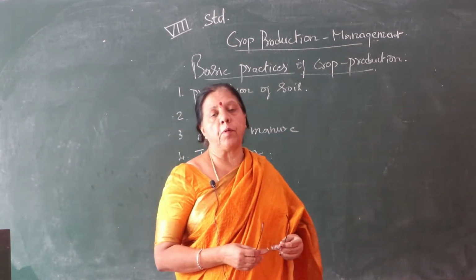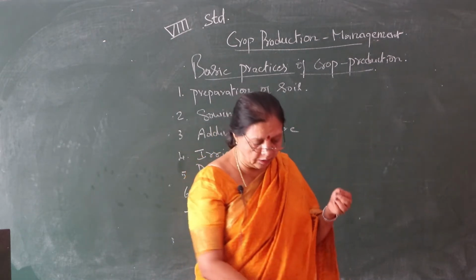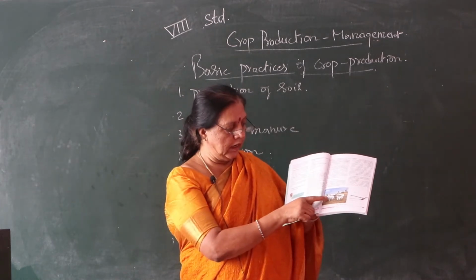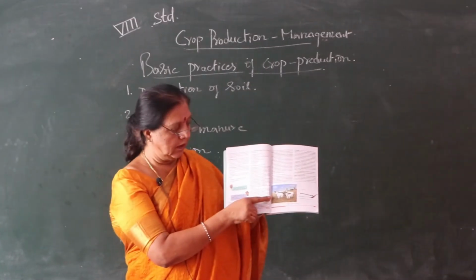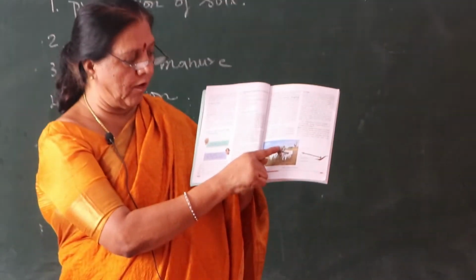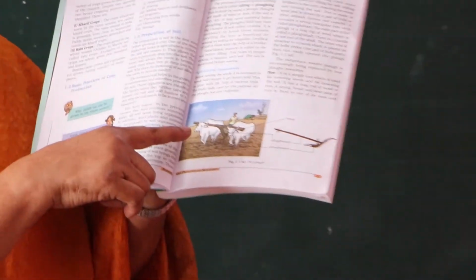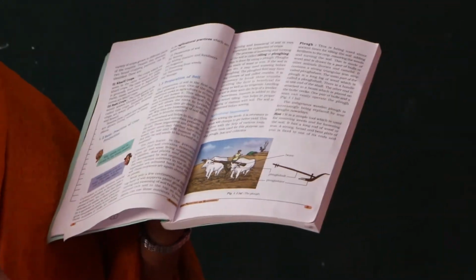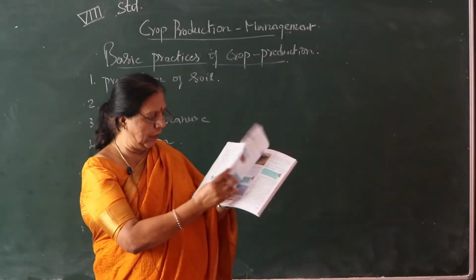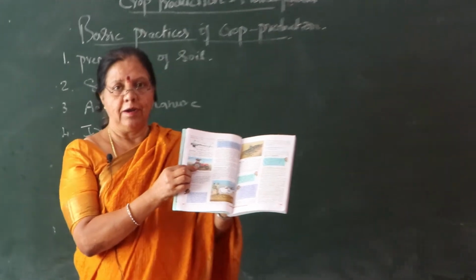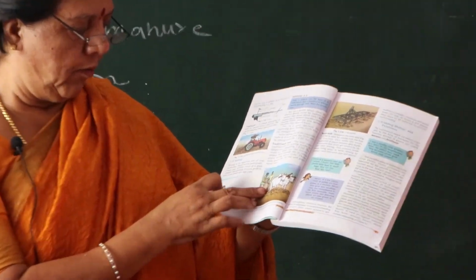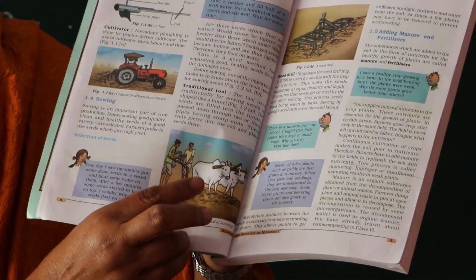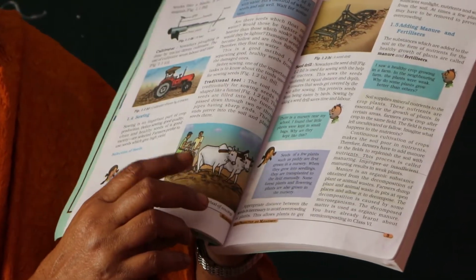And one more important thing you are learning here: for each and every step there is a picture. See here, this is what they are doing. See how nicely, there are bulls, and the farmer is moving the device, so the soil is breaking as it goes. Here is another one, a tractor, and farmers, one is running, one is moving, another one along with the bulls. This is the bullock cart type.